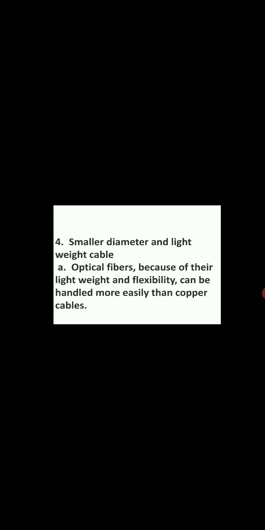4. Smaller diameter and lightweight cable. Optical fibers, because of their light weight and flexibility, can be handled more easily than copper cables. 5. Signal security. The transmitted signal through the fibers does not radiate.